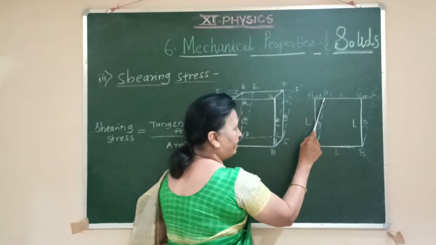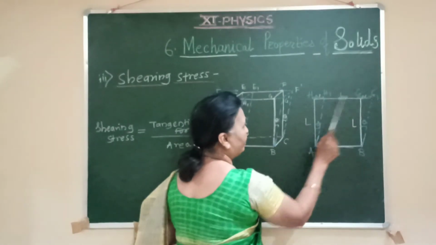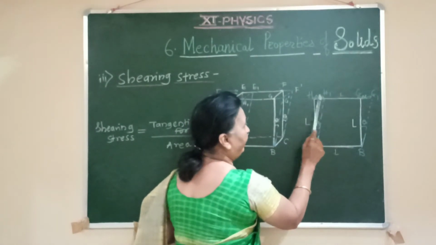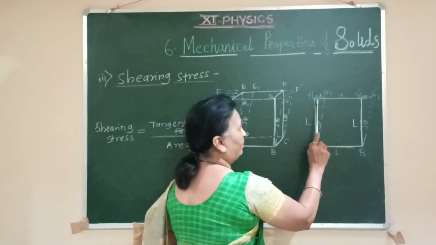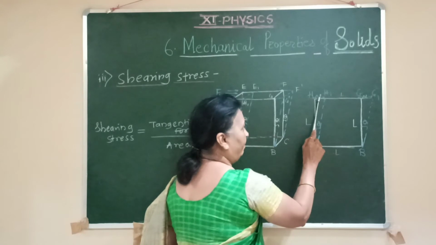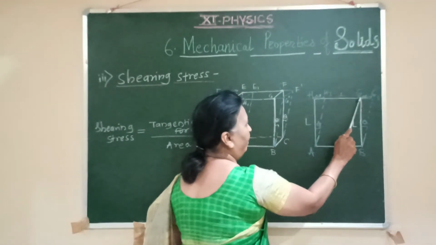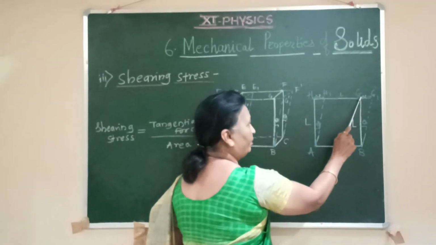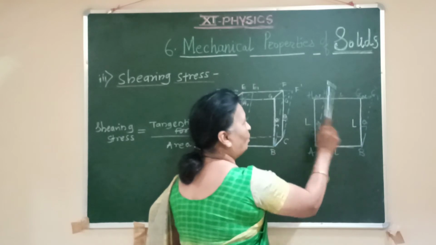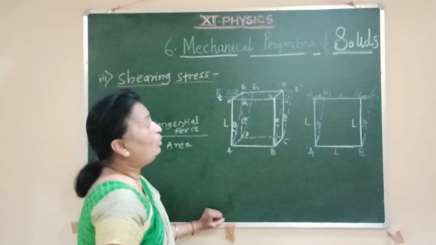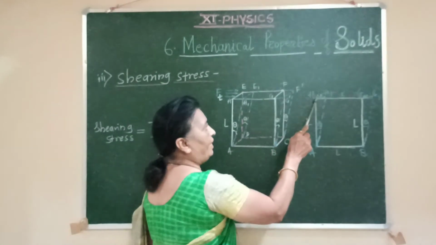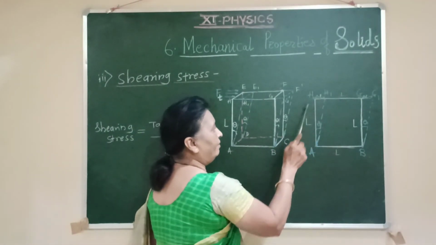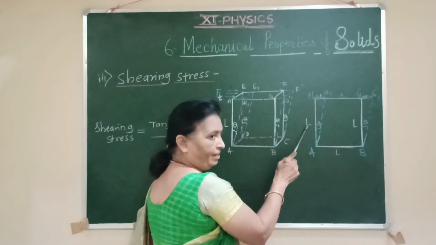This HH dash or GG dash gives us the change in length of that side of the cube. So delta L is the change in length of this side of the cube, where L is its original length. Now the tensile strain is the change in length upon original length.